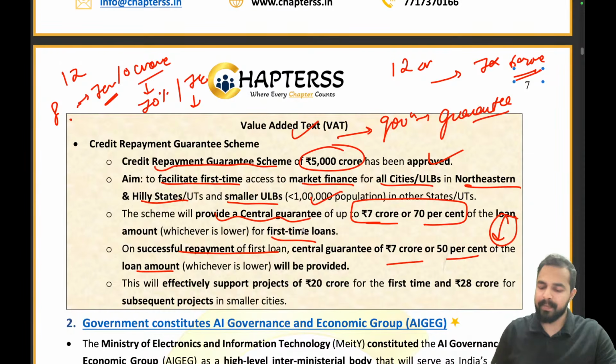That's why I'm giving you the example: in the first time loan, what can be the maximum amount, and in the second time loan, what can be the maximum amount. Okay. Now moving ahead, this will effectively support projects of rupees 20 crore for the first time and 28 crore for the subsequent projects in the smaller cities.